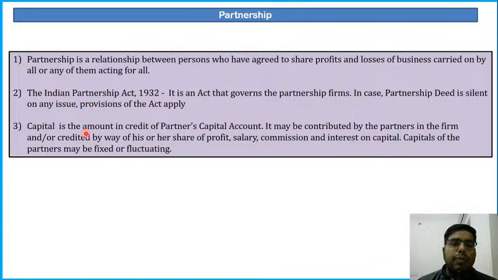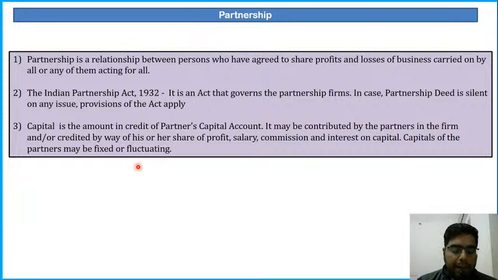Then capital, what do you mean by capital? Capital is the amount of credit of the partner's capital account, the amount of contribution that the partners make. It may be contributed by the partners in the firm or credited by way of his or her share of profit, salary, commission and interest on capital. Capital of the partner may be fluctuating or fixed. So there are two types of capital of a partner: fixed capital or fluctuating capital.